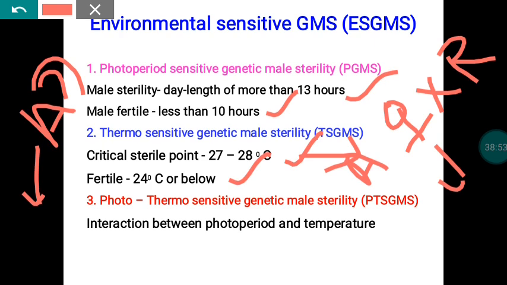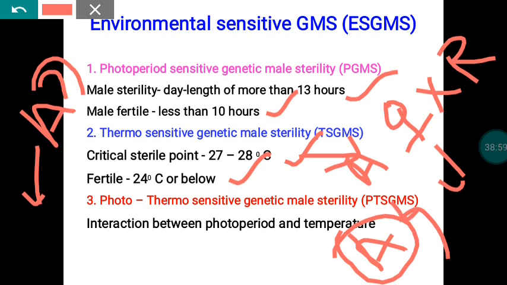At that time we can go for multiplication of the A line, because at that time the A line is able to form viable pollen grains and gynoecium also. So through selfing, automatically the A line will be multiplied. So these are some advantages as far as this particular system is concerned.